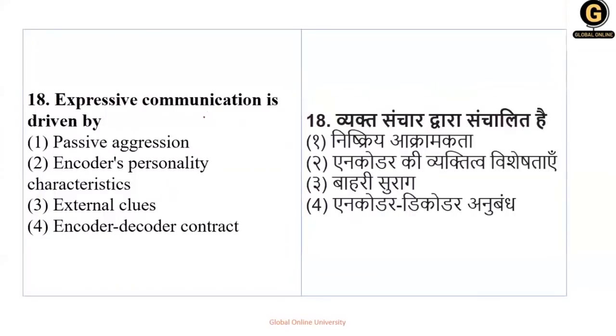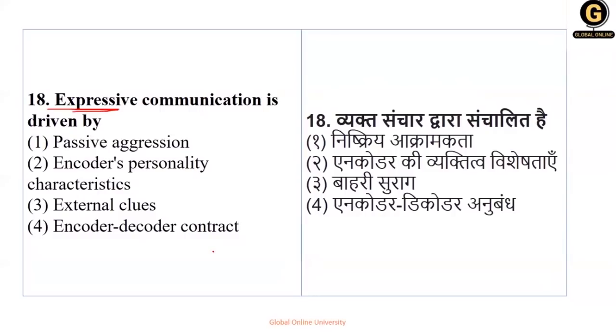Next: expressive communication is driven by. When we talk about expressive communication, many factors come in, like your facial expressions, your volume, your pitch, your body language, your gestures. So there are a lot of things. If you look at the options: passive aggression, encoder's personality characteristics, external clues, encoder-decoder contract.